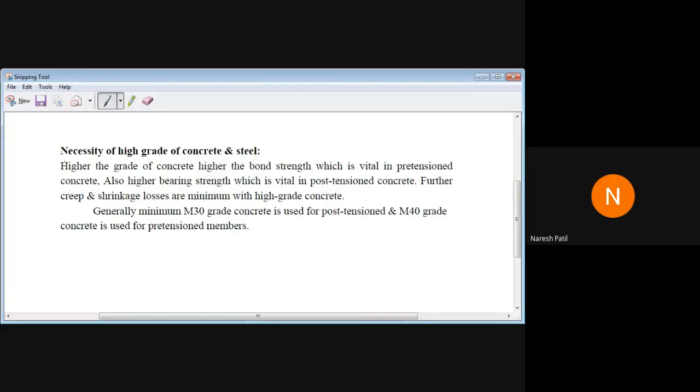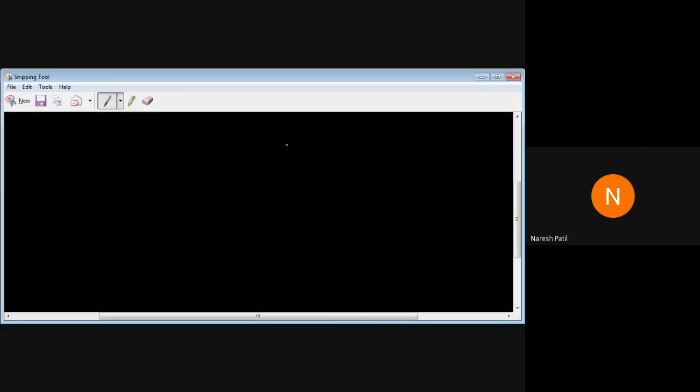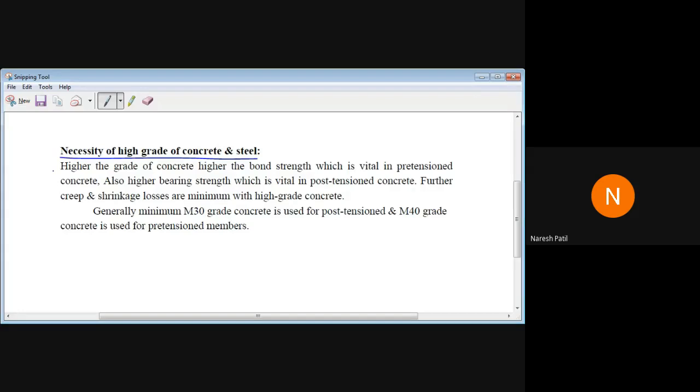Okay. So today I am discussing the necessity of high grade concrete and steel. Why, in the case of pre-stressed concrete, do we have to use high grade concrete and high grade steel? Here, the higher the grade of concrete, the higher the bond strength.